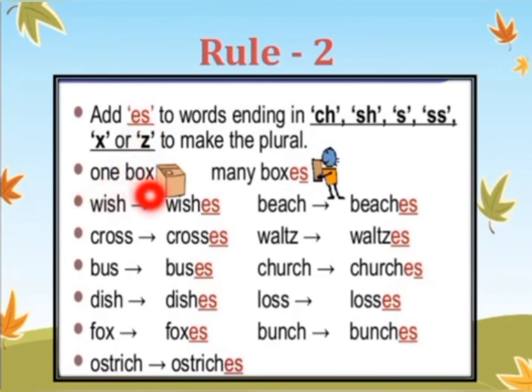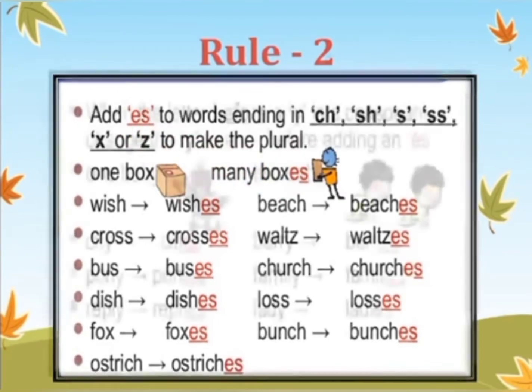One box, many boxes. Cross, crosses. Church, churches. Dish, dishes. Fox, foxes. Bunch, bunches. Ostrich, ostriches. So, wherever your singular noun ends with ch, sh, s, ss, x or z, then we will add es at the end of it to make it a plural noun. I hope you all must have understood this.